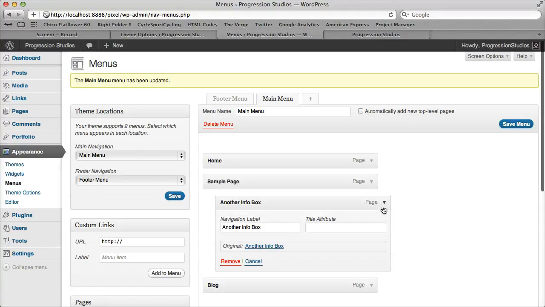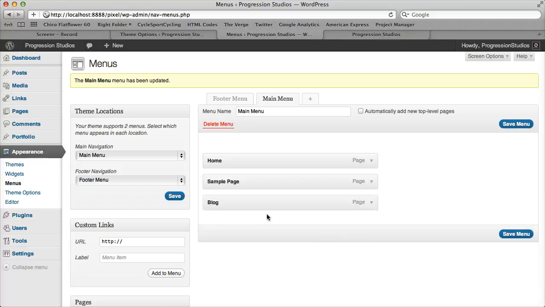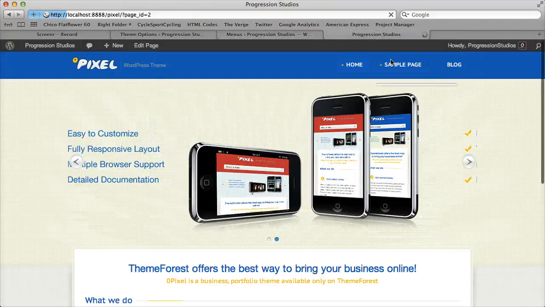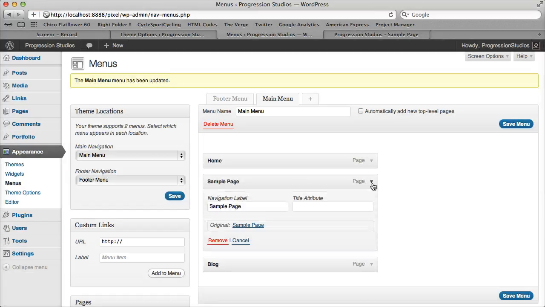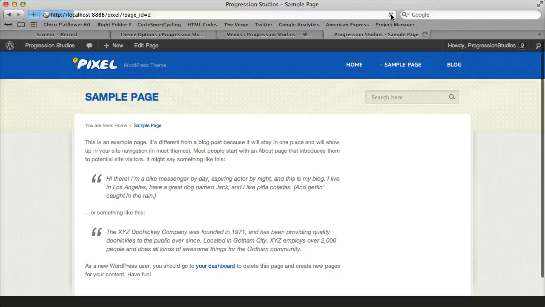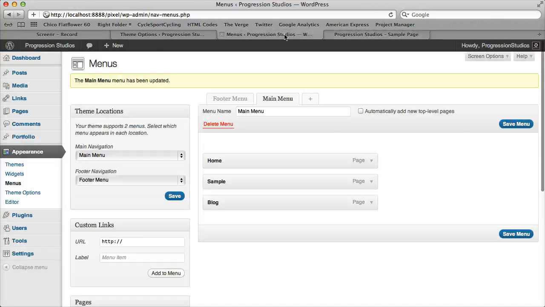By the way, to remove them, you can either drag them off or click this down arrow and then remove. So a couple things, let's say we want to change sample page just to say sample in our menu, but then when you go to the page, you want to say sample page. All you need to do is click this down arrow and change the label. So if we backspace that, click save. Now if we refresh, you'll see sample is up here, but you still have your page title that's correct.